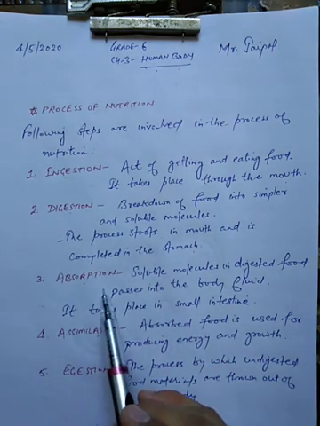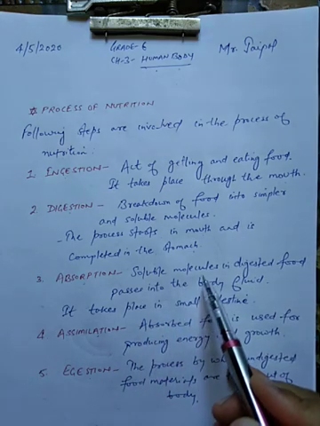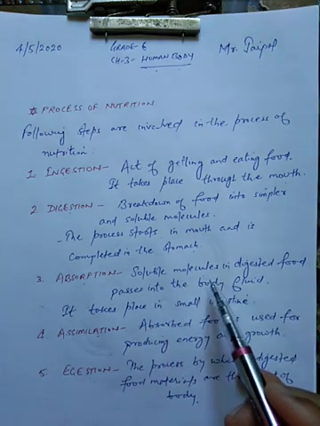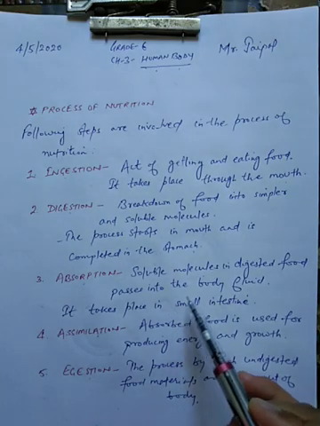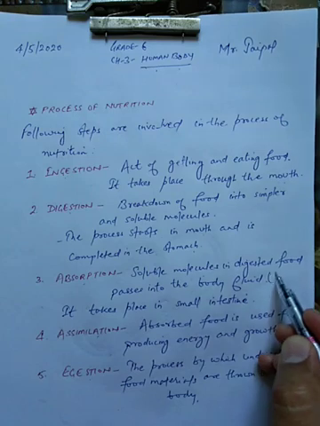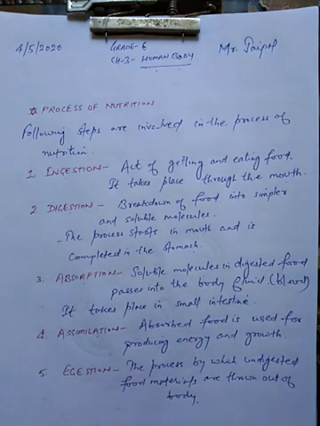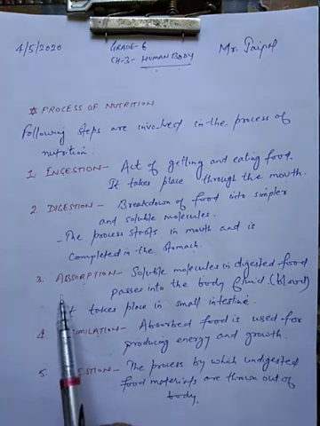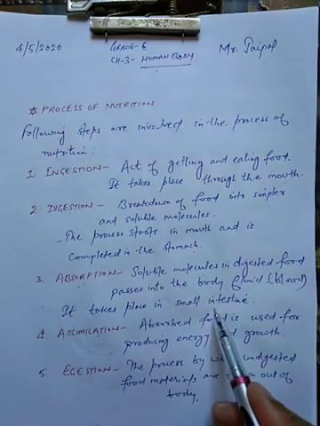Once these complex molecules have been broken down into soluble molecules, they pass into the body fluids like blood, and they circulate in the complete body. The process of absorption takes place in the small intestine.